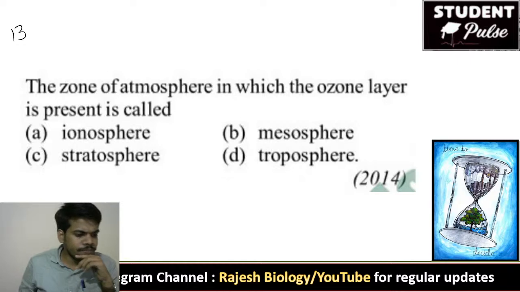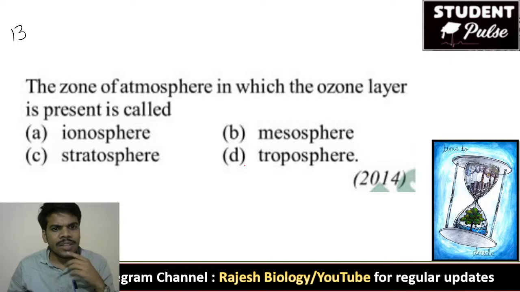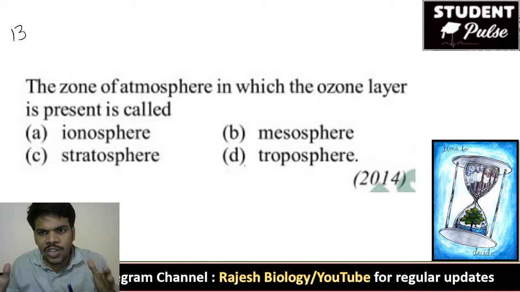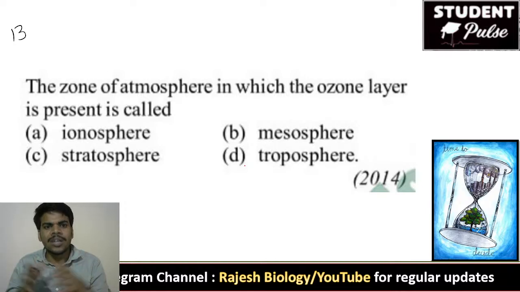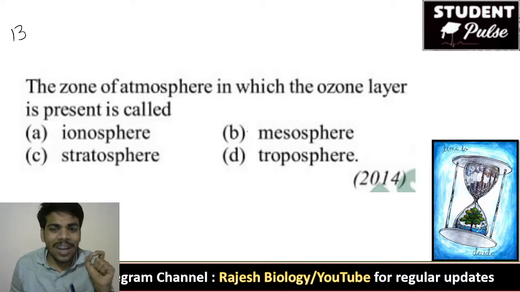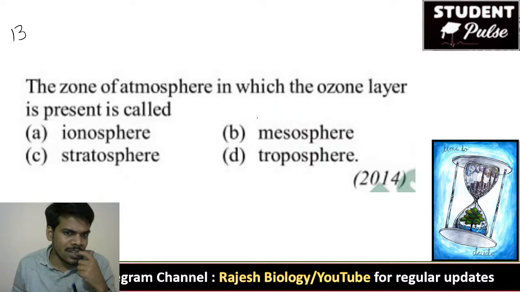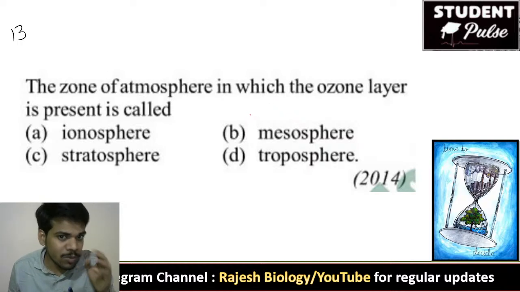13th question. The zone of the atmosphere in which the ozone layer is present is called what? Where the ozone is there. I think the answer is present in the previous question. Sorry, the zone of atmosphere, not the ozone.